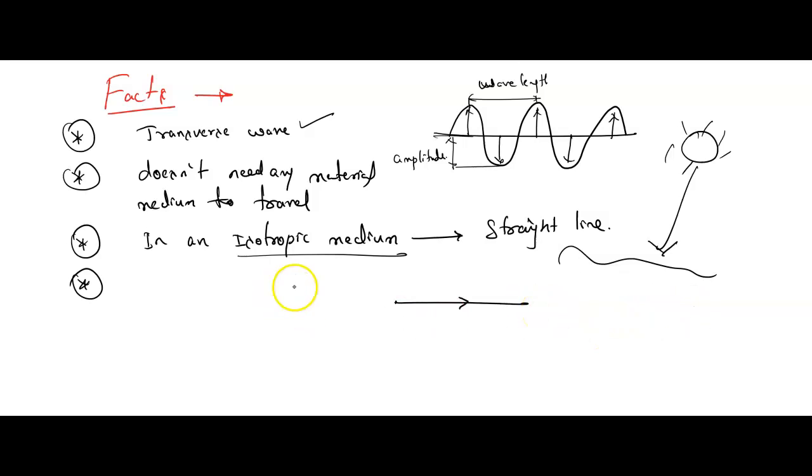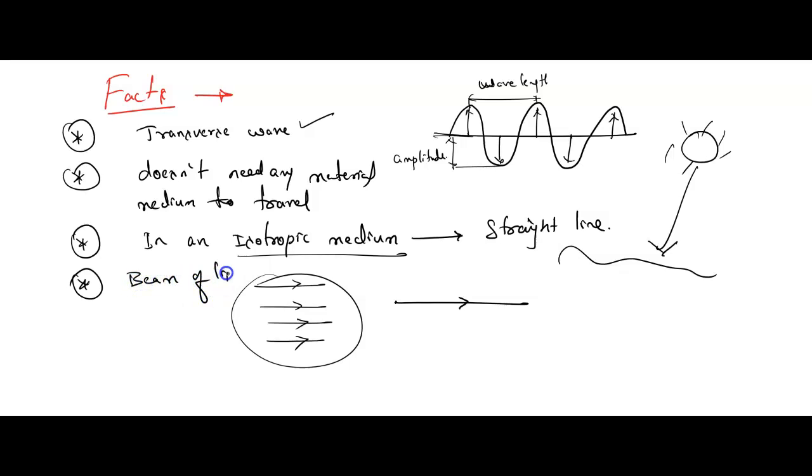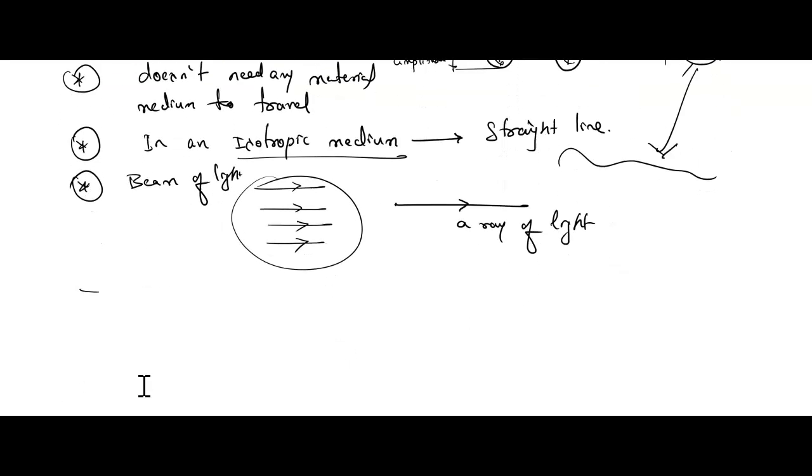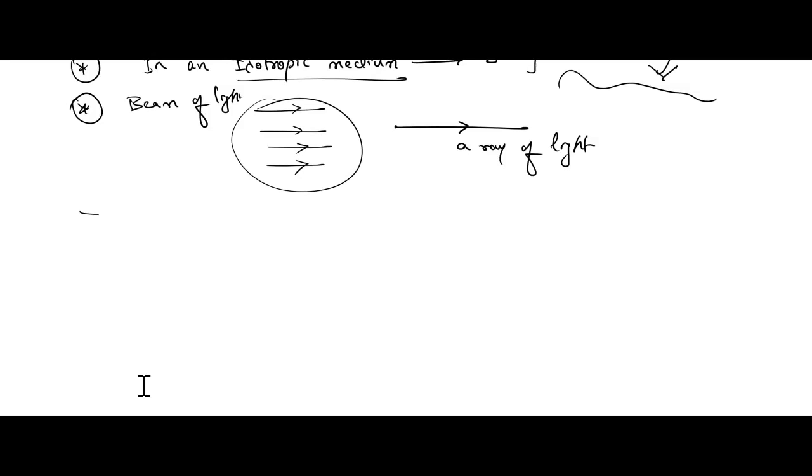Now, if the same thing, so many rays are following. Can you see this? That is called a bundle, a bundle of rays of light. This bundle of rays of light is called a beam of light. This is a ray of light. Are you getting, children? One single is called a ray of light. If more than one ray is moving, that is called a beam of light. A bundle of rays of light is called a beam of light. Any doubts? Understood, children? What do you mean by beam of light and ray of light?